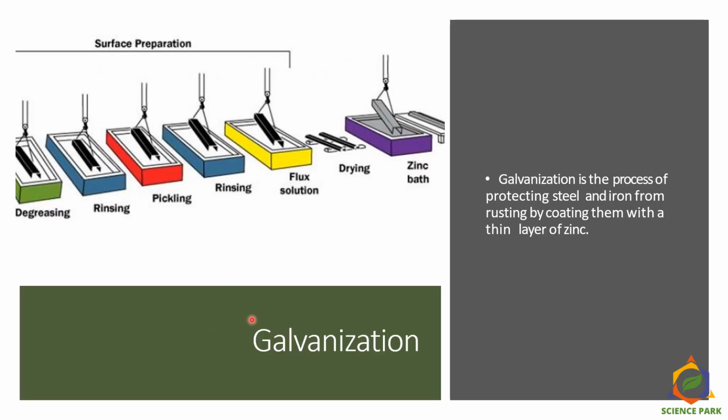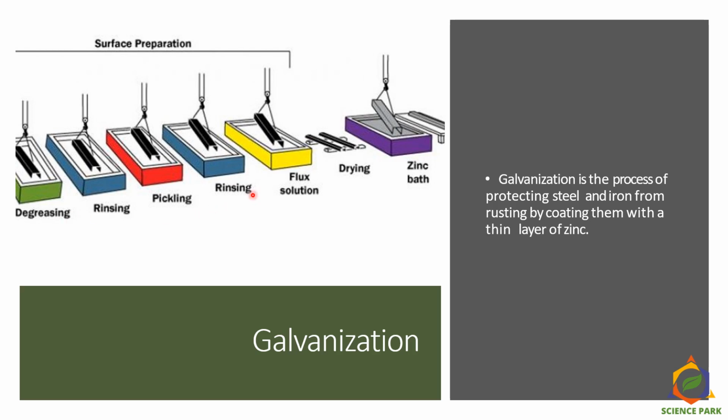Let's get to know more about the galvanization process. Here I have shown you one diagram for the industrial galvanization process. First let's see what is galvanization. Galvanization is a process of protecting steel and iron from rusting or corrosion by coating them with a thin layer of zinc, where they have to first prepare the surface of steel or iron by degreasing, rinsing and making it clean.